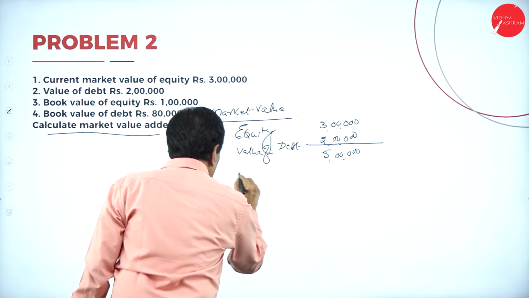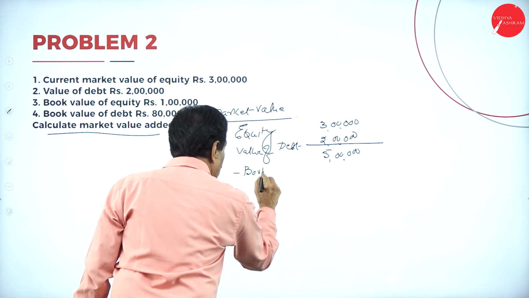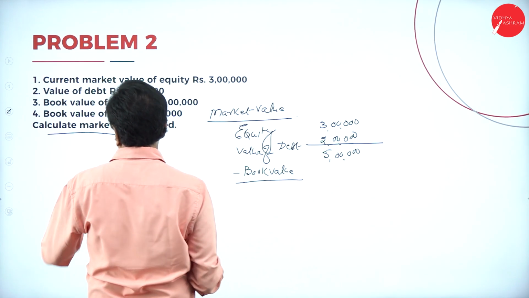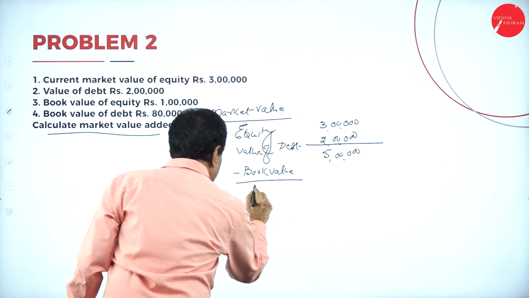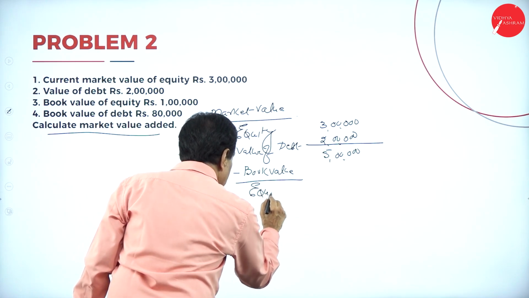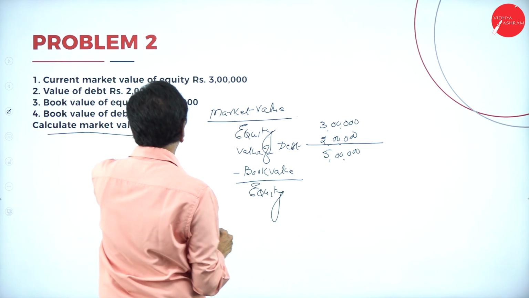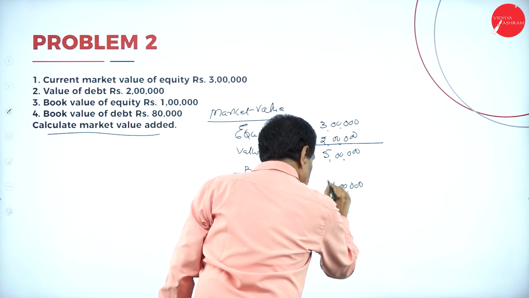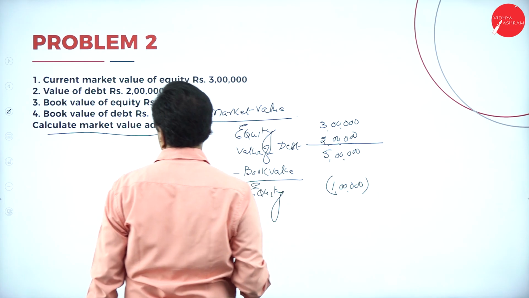Minus book value, balance sheet values. Book value of equity is 1 lakh. Then debt value.